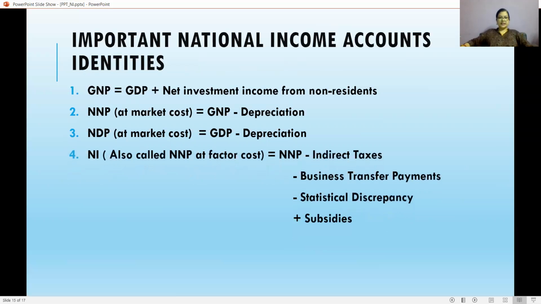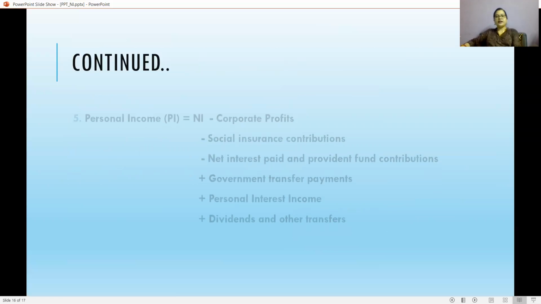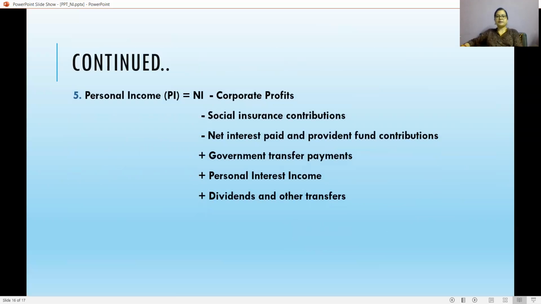The fourth one is national income, which is also known as NNP at factor cost, and is equal to NNP, that is net national product, minus indirect taxes, minus business transfer payments, minus statistical discrepancy, plus subsidies. There are other identities also, that is personal income. We obtain this personal income from national income.